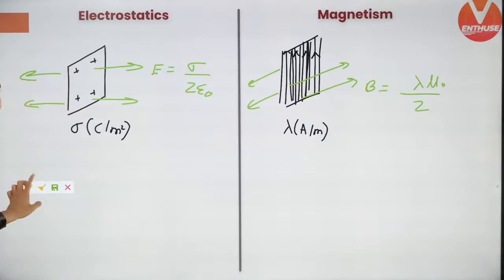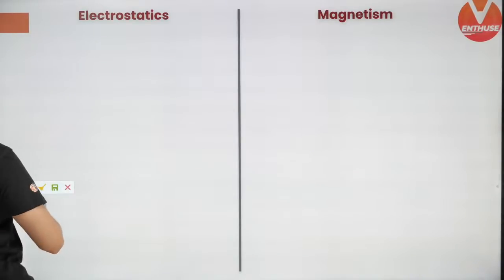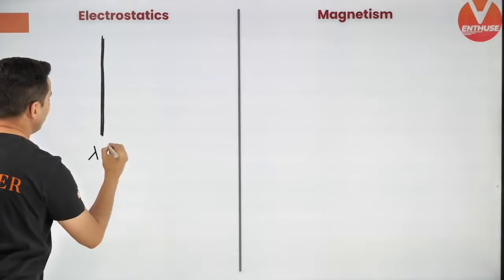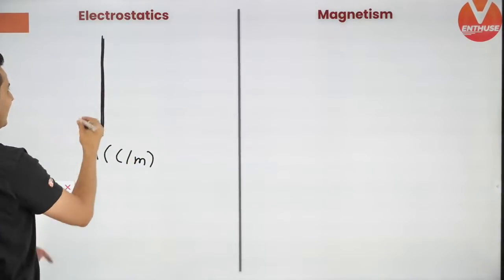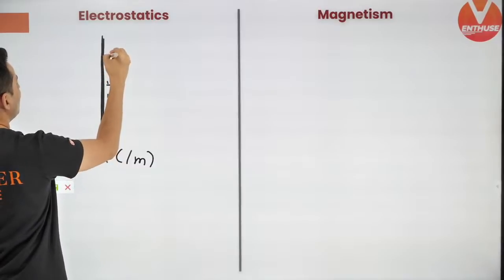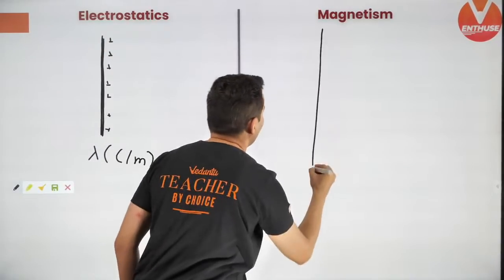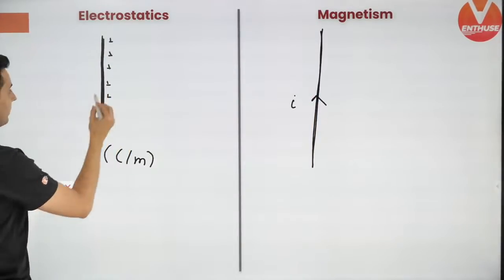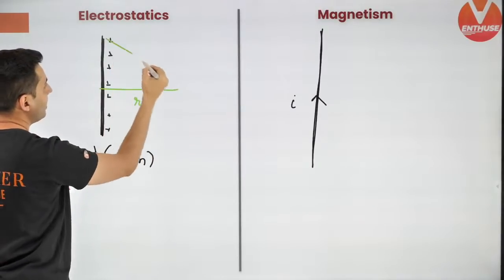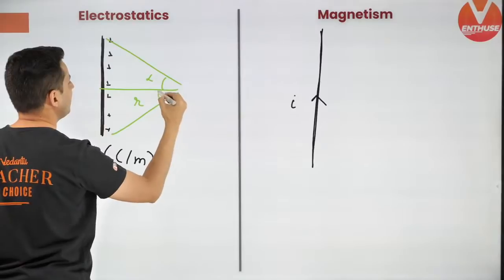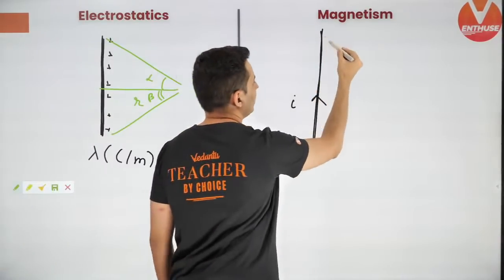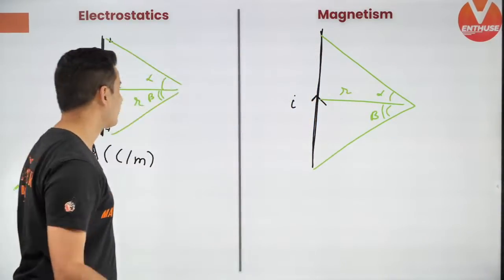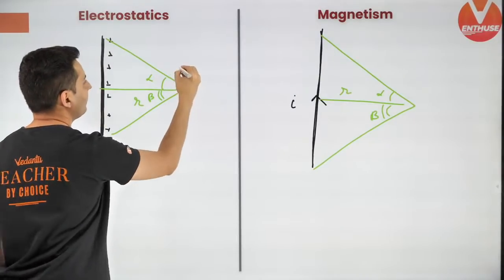Okay, next up, a long wire. We have a long wire and it has lambda coulomb per meter charge density. So there is lambda coulombs per meter on that wire. And here in magnetism, you have a wire which carries some current I. Now, here is the thing. You are at some distance r and that wire subtends some angle alpha and some angle beta. Same thing in magnetism. Then, what is the value of field over here?